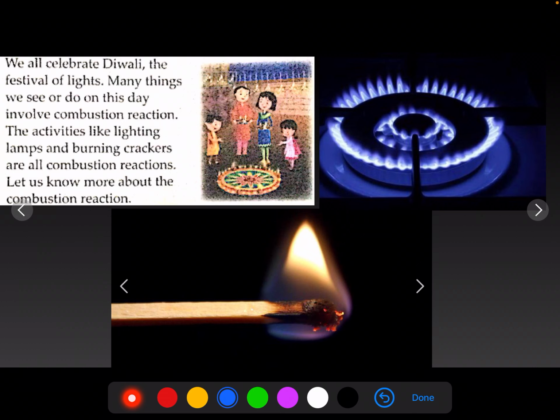See, we know that students, we all celebrate Diwali. Diwali is basically a festival of lights, isn't it? And we do a lot of things. We enjoy this day. And the most important thing that we like or enjoy is burning the crackers, isn't it? So burning of crackers is a combustion reaction. So all your activities like lighting the lamps, burning the crackers, they all involve combustion reactions. And today in this particular video, we'll be studying more about this.